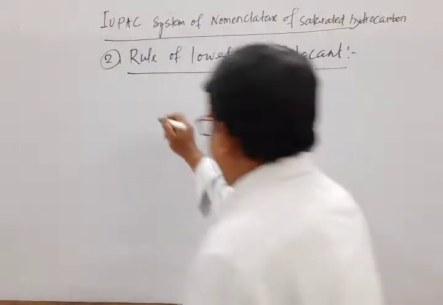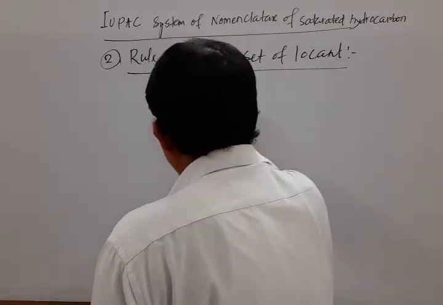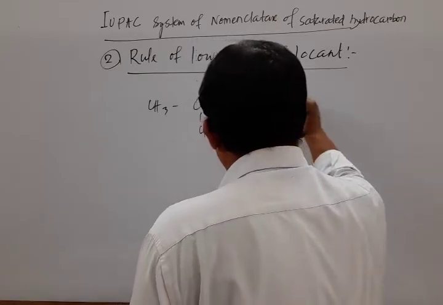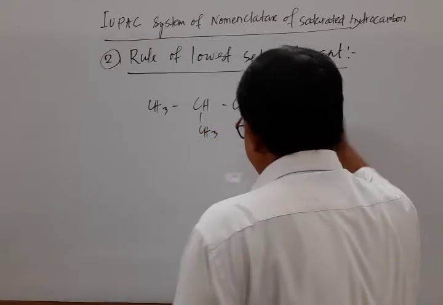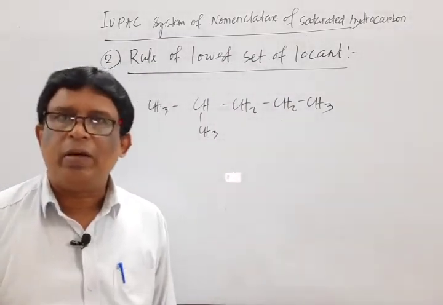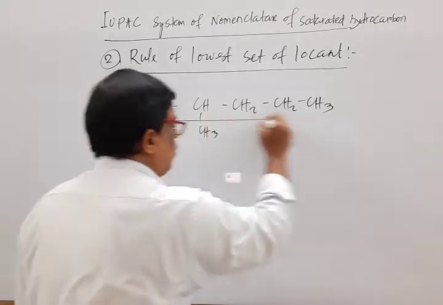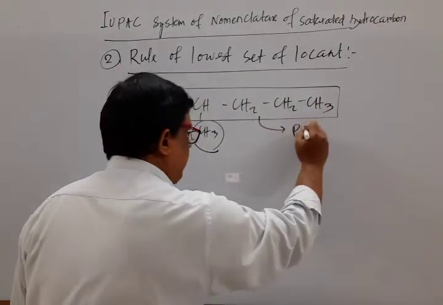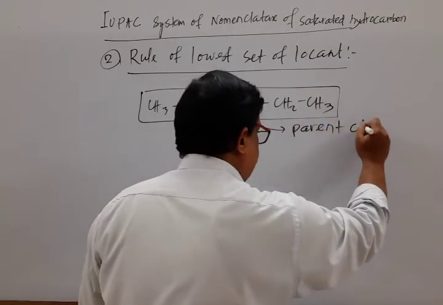Mark that: CH3, CH, CH3, CH2, CH2, CH3. Suppose it is a compound. Then we have to select the main chain. The longest continuous chain is known as the main chain or parent chain.